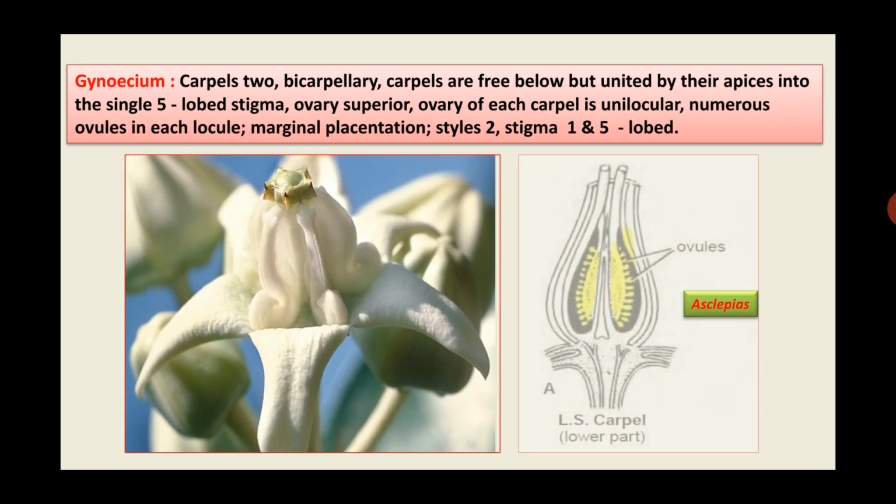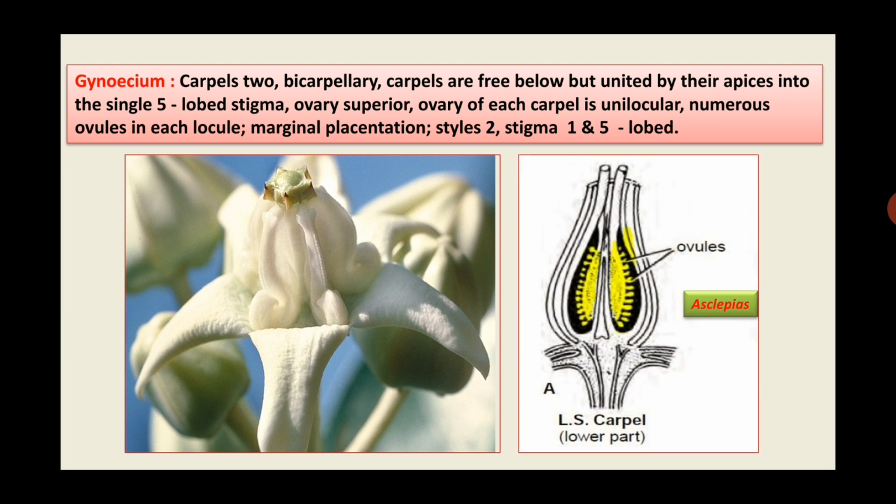Then gynoecium, that is the female reproductive structure. Carpels two, that is why bicarpellary. Carpels are free below but united by their apices into the single five-lobed stigma. Ovary superior, ovary of each carpel is unilocular, numerous ovules in each locule, marginal placentation, styles 2, stigma 1 and 5 lobed. Stigma is 1 and the lobes of stigma are 5.